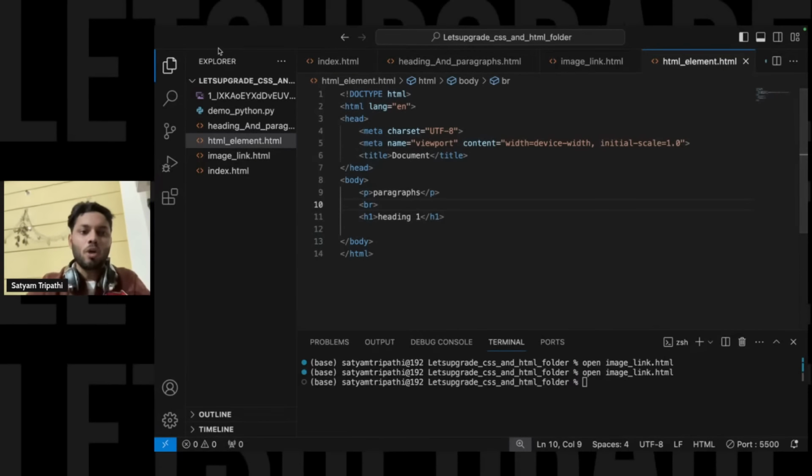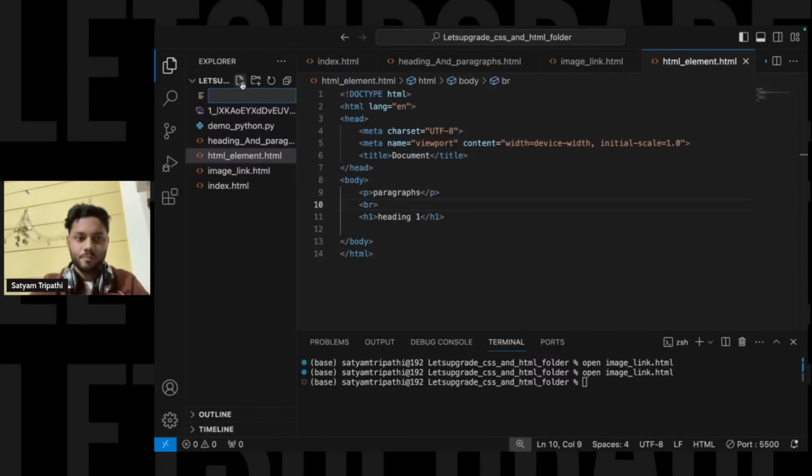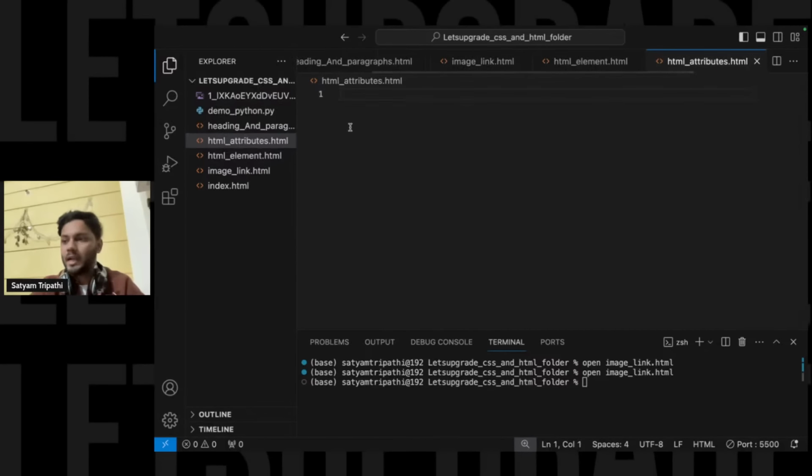Now let us talk about HTML attributes. HTML attributes, I'll write in an HTML file. So what are HTML attributes? All HTML elements can have attributes, the elements that we have discussed right now. You have to remember this, guys.